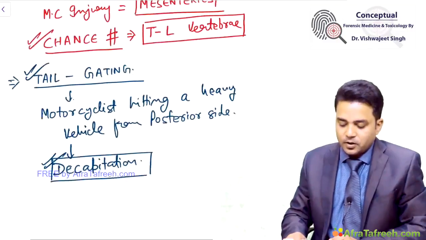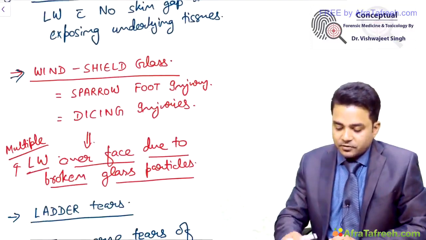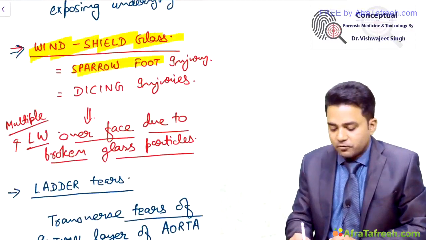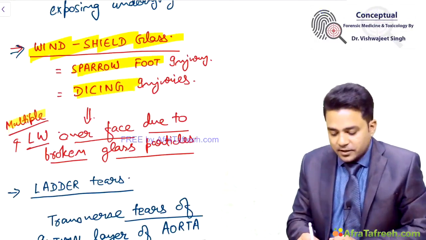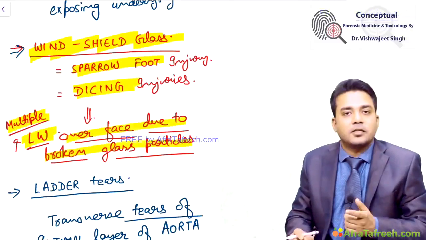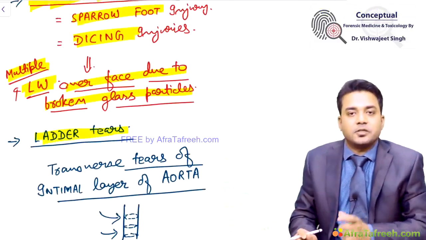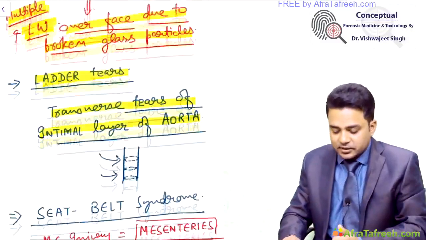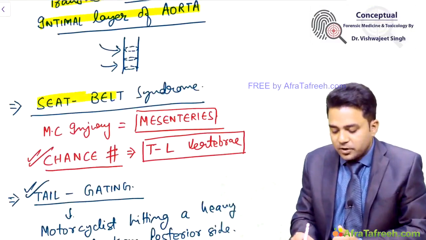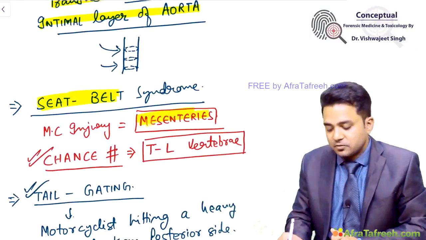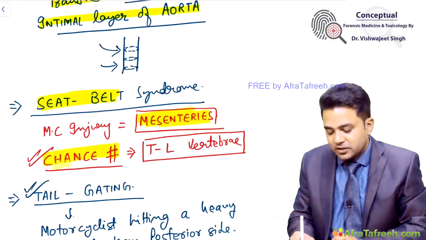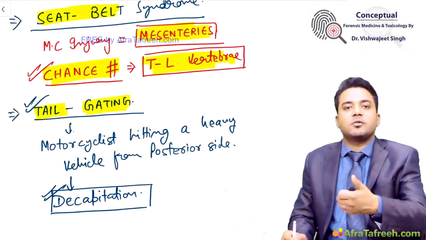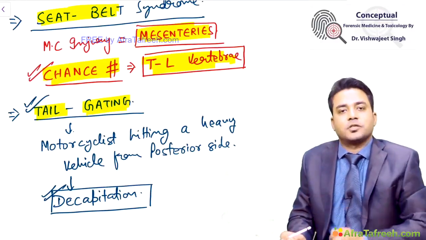Okay. So after these one-liners, let us quickly revise them. You should know what is meant by windshield glass injury. This is also called sparrow foot injury or dicing injury. These are multiple lacerated wounds over the face due to broken glass particles. Then you have a term called ladder tears. These are transverse tears of the intimal layer of the aorta seen in road traffic accidents. Due to seat belts, you can have injuries to the mesenteries, the most common injuries. You can have a chance fracture of the thoracolumbar vertebra. Tailgating is decapitation seen in a motorcyclist when he hits a truck's posterior. Okay.